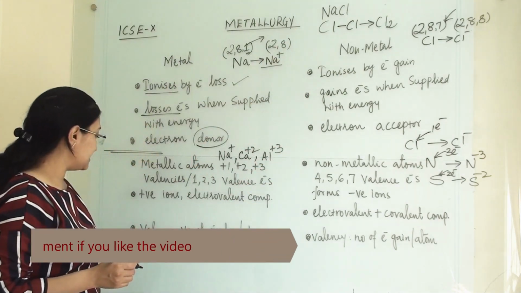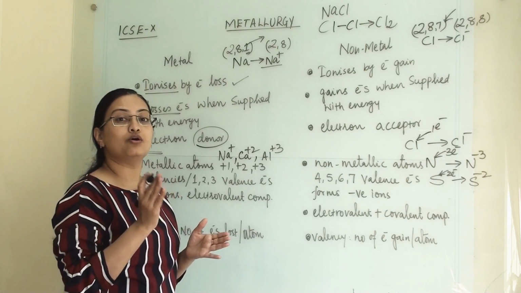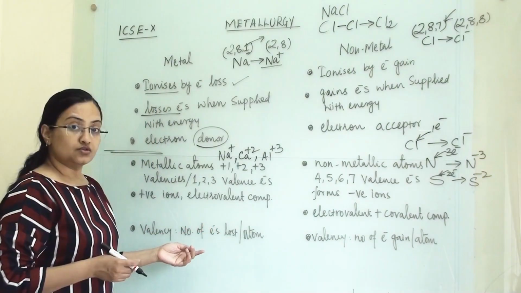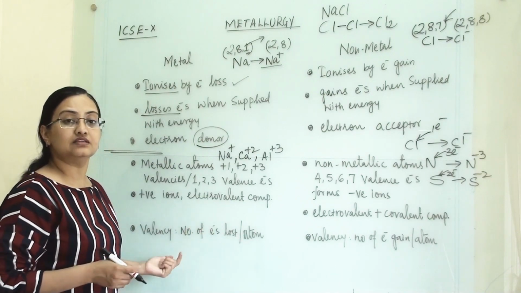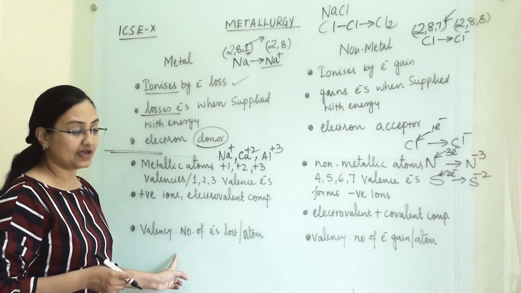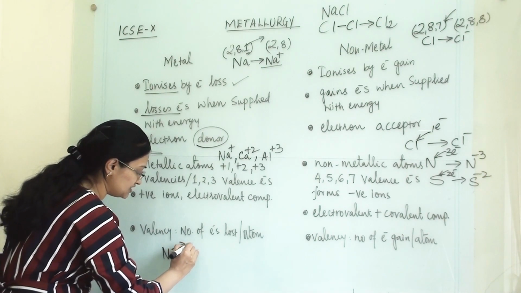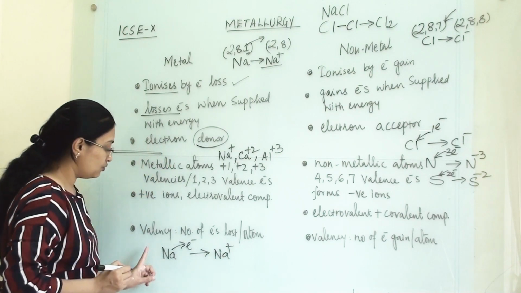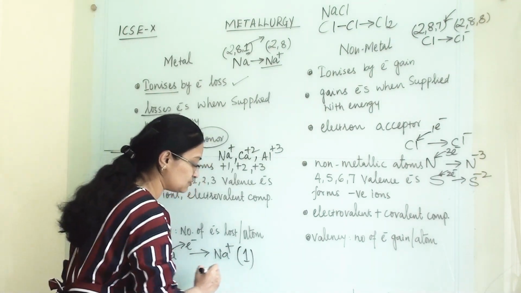The next point is valency. How can we say that this is the valency of a metallic element and this is the valency of a non-metallic element? The number of electrons they lose per atom will be the valency of the metallic element. For example, sodium loses 1 electron and forms Na+. So what will be the valency of sodium?